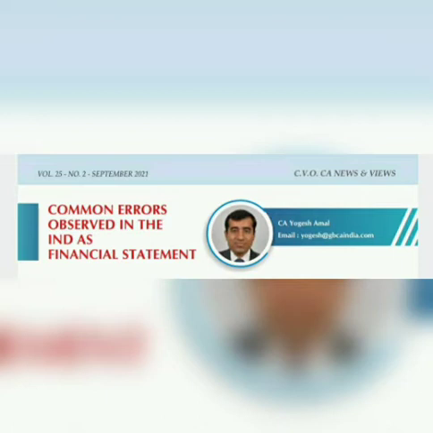However, the reason for using the FVTOCI alternative was not disclosed as required by paragraph 11A(b) of Ind AS 107. Consequently, it was observed that the requirements of Ind AS 107 have not been complied with.